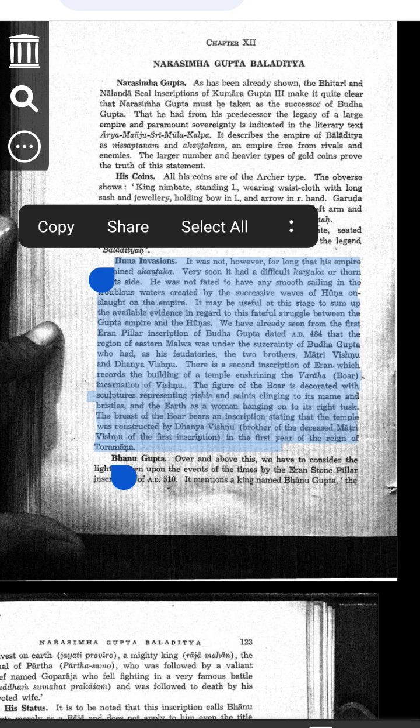Step 1. What were the Huna invasions? Hunas were invaders from Central Asia. They were a warlike tribe who attacked India many times. Their attacks caused a lot of trouble for Indian kings. They wanted to take over parts of the Gupta Empire.